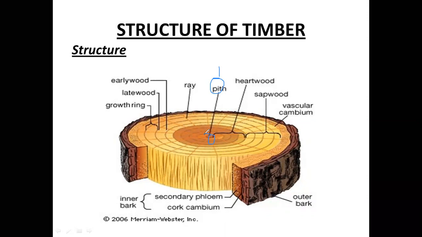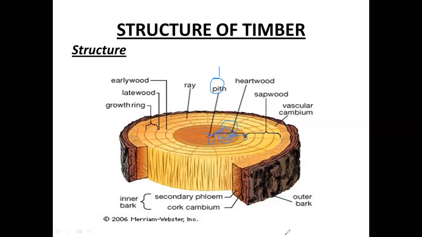The second is heartwood. The inner annual rings surrounding the pith constitute the heartwood. This layer is called heartwood. The inner ring is called heartwood, right? Around the pith, there is a layer of darker color wood, which is dense and has a compact structure. This is dark color wood. It is called heartwood.